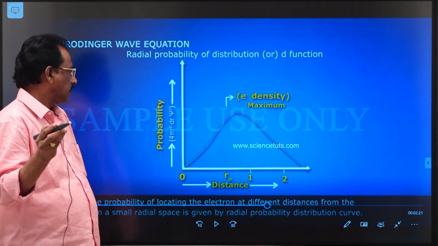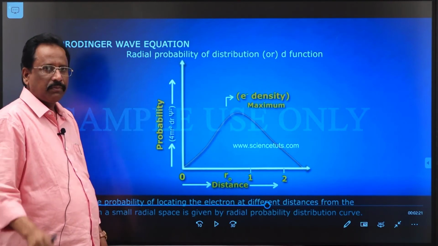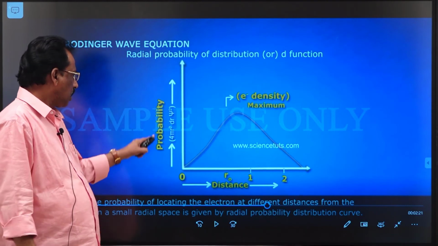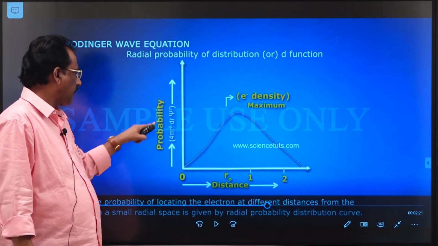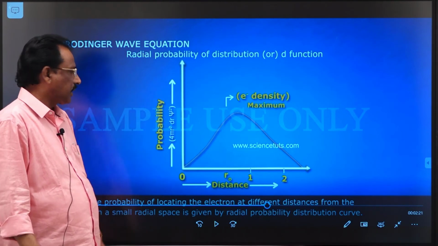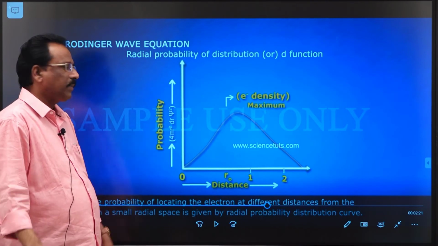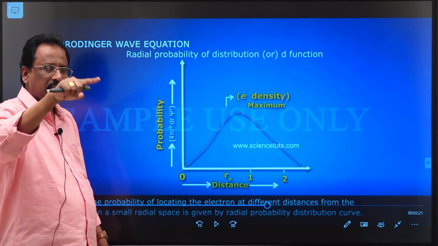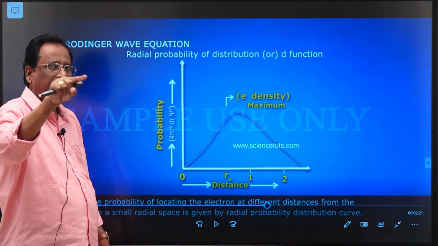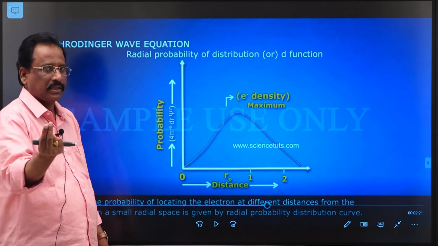If you plot a graph for radial probability, the formula used to calculate radial probability is 4 pi r square dr into psi square, where r is the radius of the circular path. dr means a small radial distance around the nucleus where the probability of finding the electron is more or less.